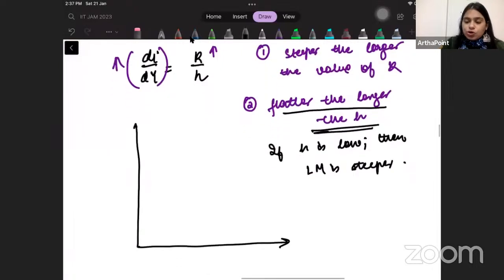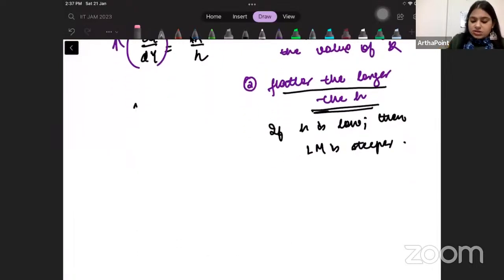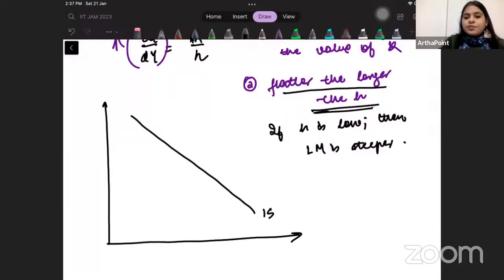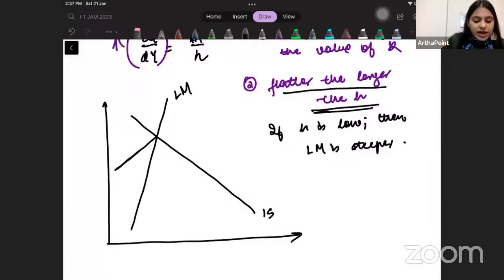So I'm going to show you the two things, one with steeper LM and one with flatter LM. So have a look. This is going to be my IS curve. I am going to draw a steep LM and I am going to draw a flat LM. It is a monetary policy. So I'm going to shift my LM curve.